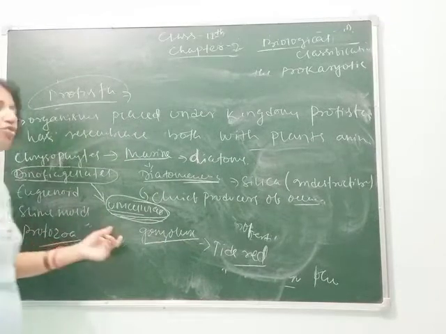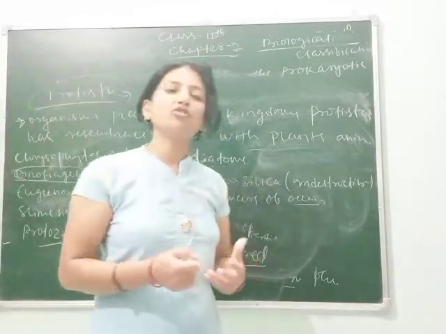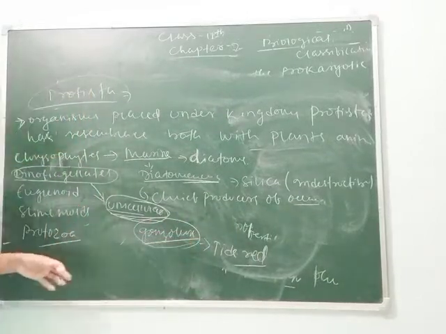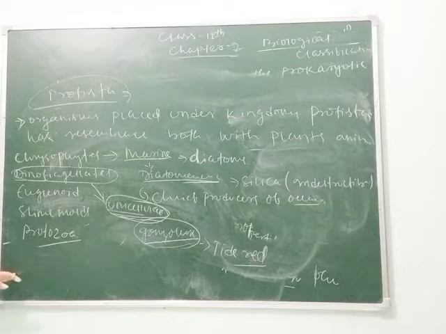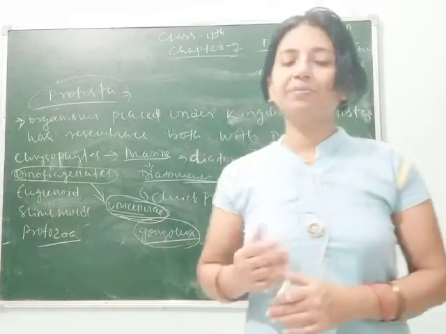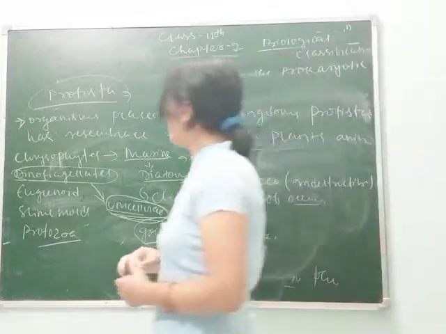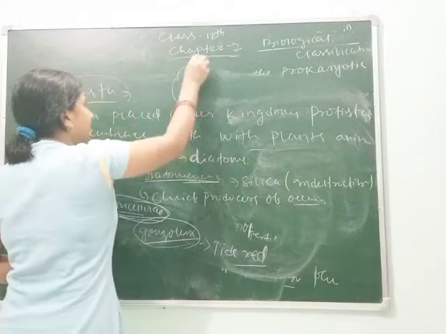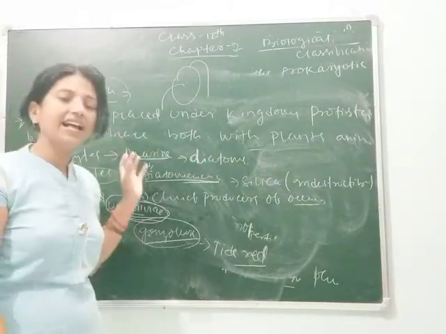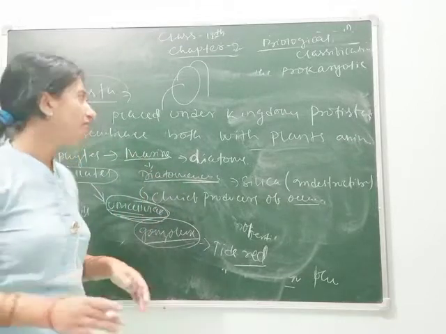Clear, students? During its division, it also secretes some poisons which kill many marine or aquatic organisms, including fish. So that toxin is responsible for the mortality of the fish. And the flagella, as I have told you, one flagellum is present longitudinally and one transversely, like this. The flagella help them in swimming in the water.